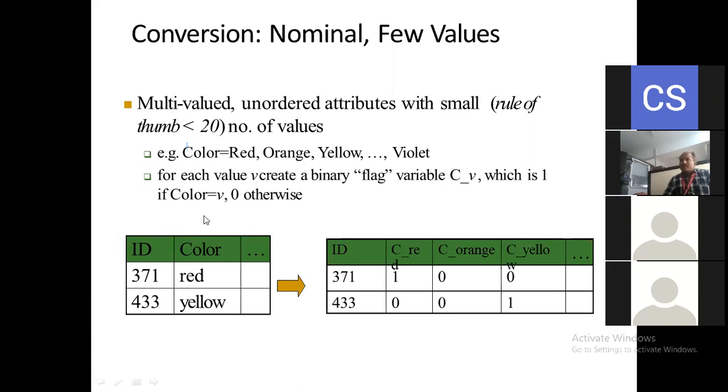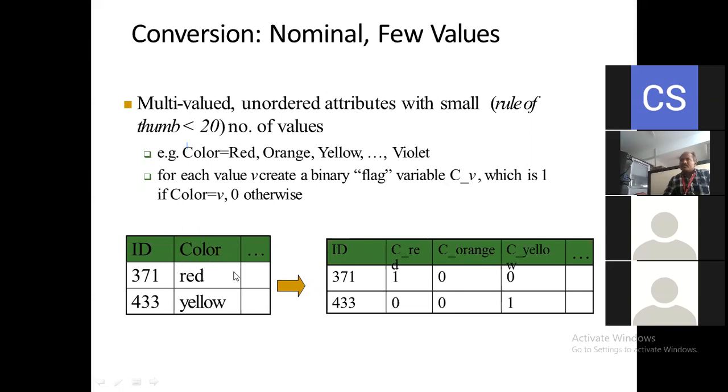So what is in the first table here? The first table is going to contain the ID of the color, and the second column is going to be considered as the color. It may be red or yellow. The red color has the ID 371 and the yellow color has the ID 433. Now you can see how you are going to convert this nominal to the few values here.